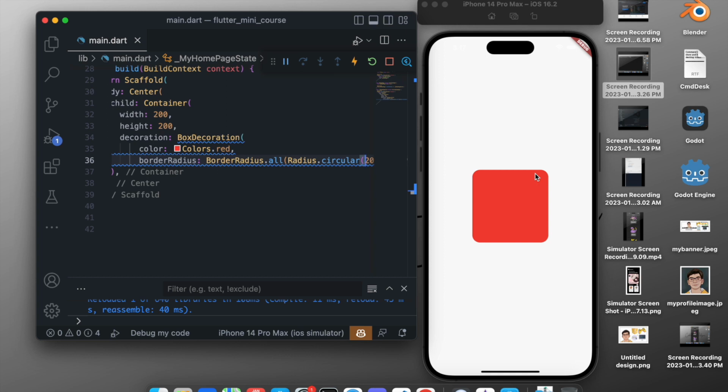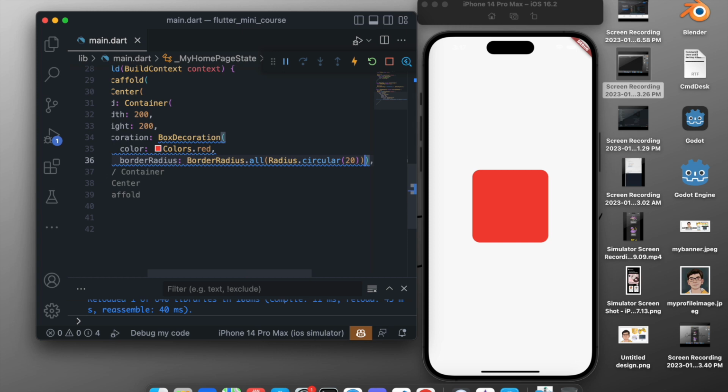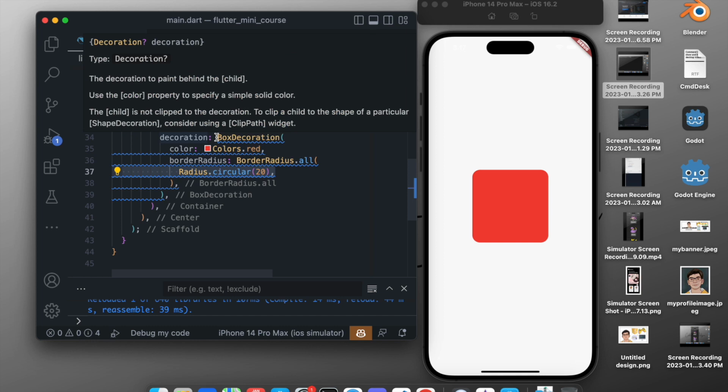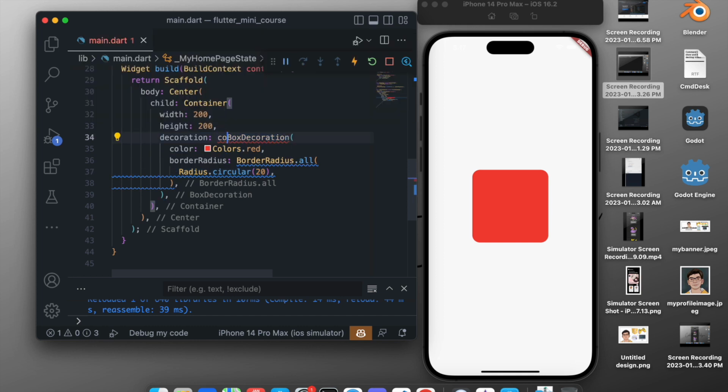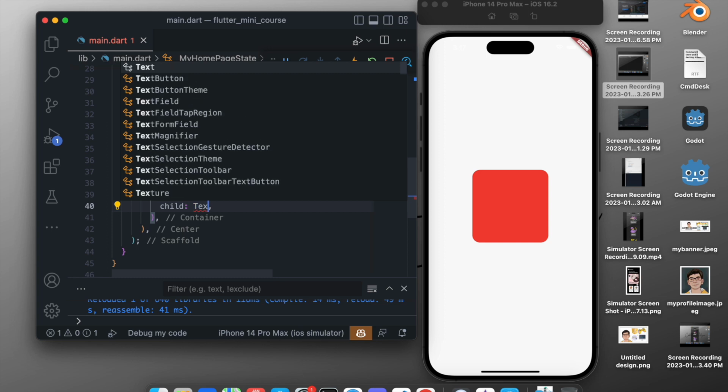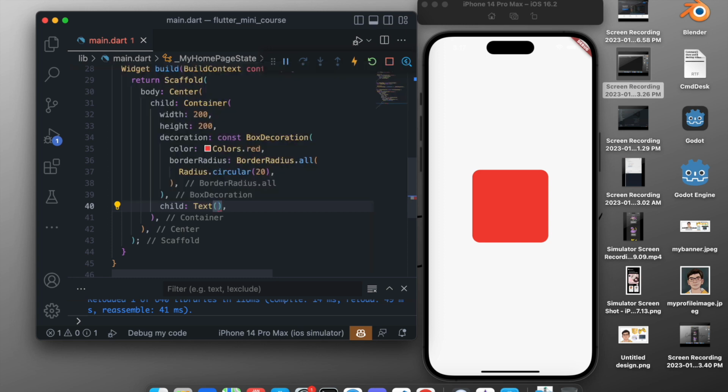So this is how you can create some containers, and also you can give a child inside there. So let's say I want to add a text inside that container. We will first add commas right here to format the code. Now because it is a static widget, we will add a const here to make it constant, and we will come out of the decoration, which is right here, and we will add a child. The container takes only one child, and in this case we want to add a text that says hello world.